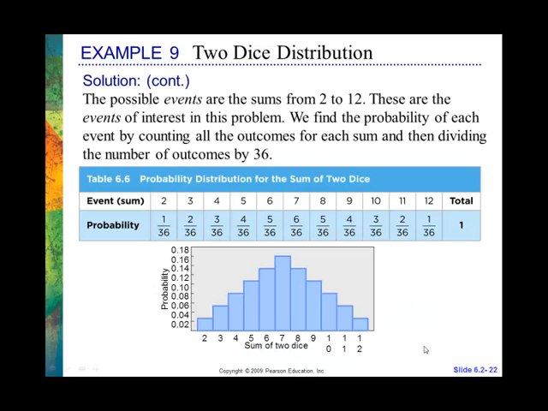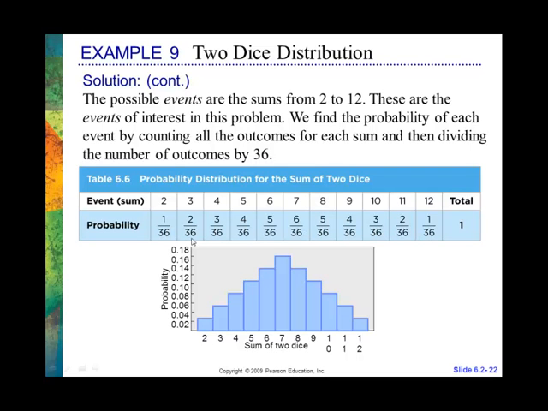Okay? So since there are 36 possible outcomes and they found out how many times each one of them occurred, there was only 1 snake eyes, only 1 boxcars. Snake eyes is 2, boxcars is 12. And as we go through, we have 2 3s, 3 4s, 4 5s, 5 6s, 6 7s, 5 8s, 4 9s, 3 10s, 2 11s, and 1 12. I could turn them into decimals, but they'd be ugly, so that's why they left them as unreduced fractions, just to make it easy for you to see them.